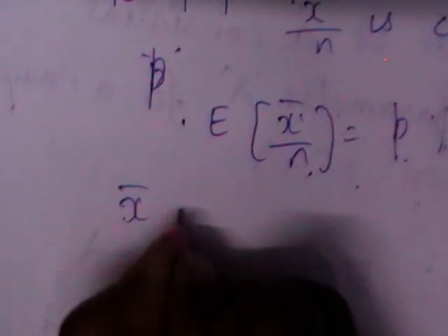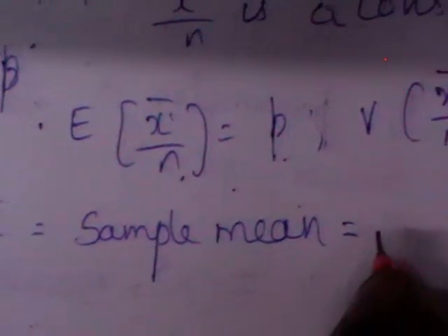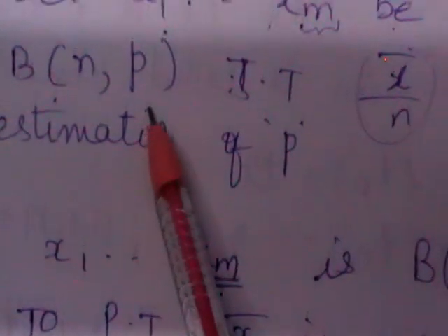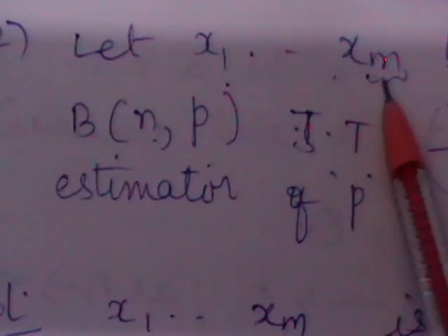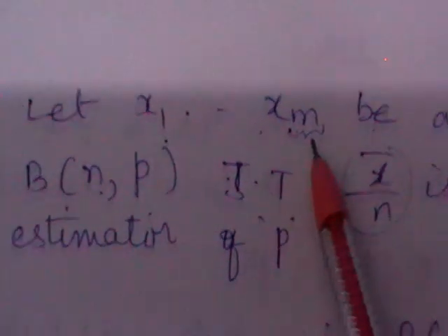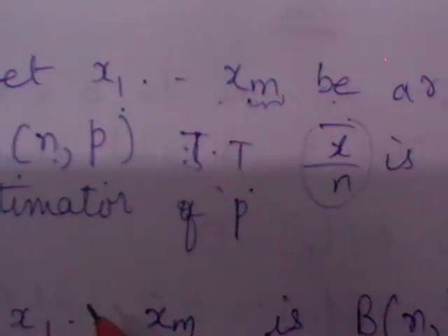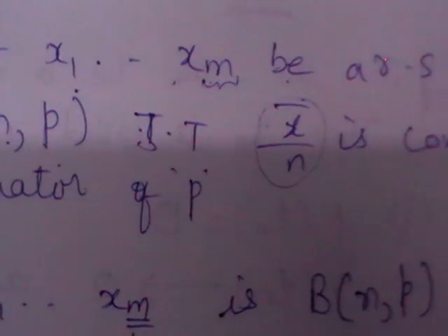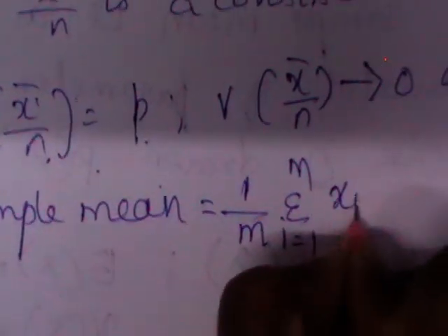Now what is the formula for x bar? X bar here is the sample mean. Sample mean is the sum of the observations divided by the number of observations. Here the sample size is m, not n, because n is one of the parameters of the binomial distribution. To avoid confusion between the parameter and the sample size, we indicate the sample size with m. So you will get 1 by m sum of xi.